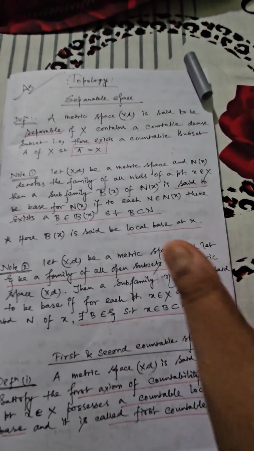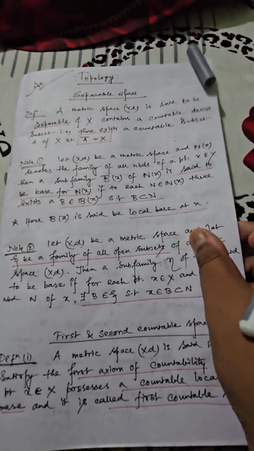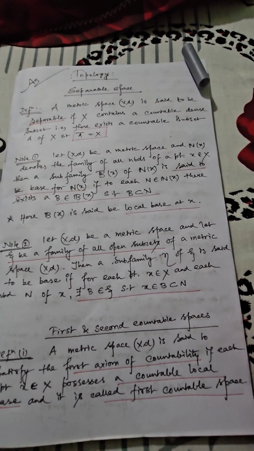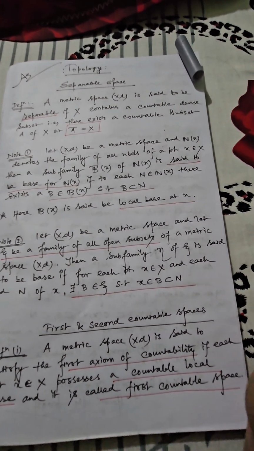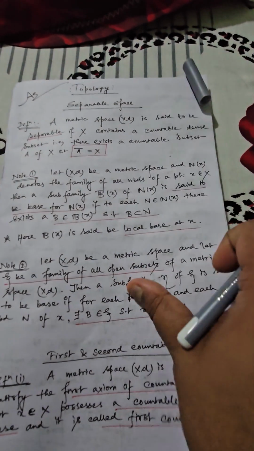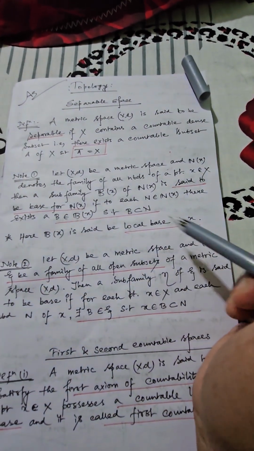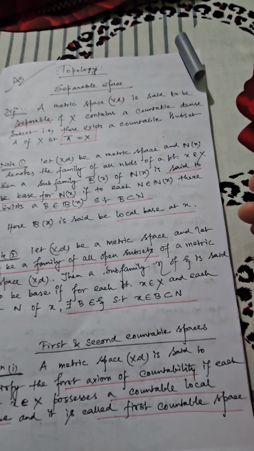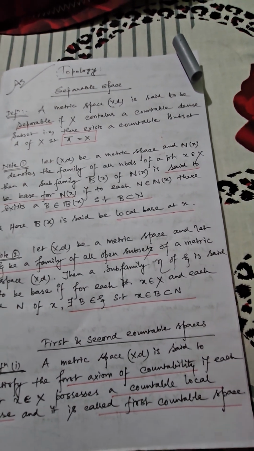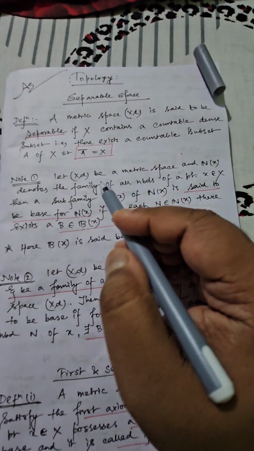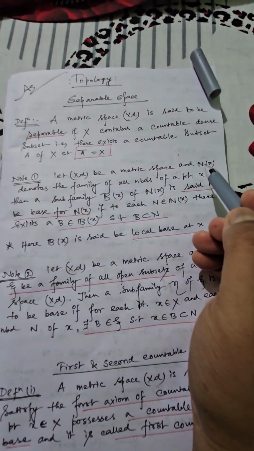Now there is a huge confusion in most of us about the meaning of local base, and simply whenever we are considering the base corresponding to an open set. So that's why I have given these two notes. In the first note I have defined the meaning of local base. In the second note I have given how you can define a base whenever you want to consider a family of open subsets. So here you can see x comma d is as usual a metric space.